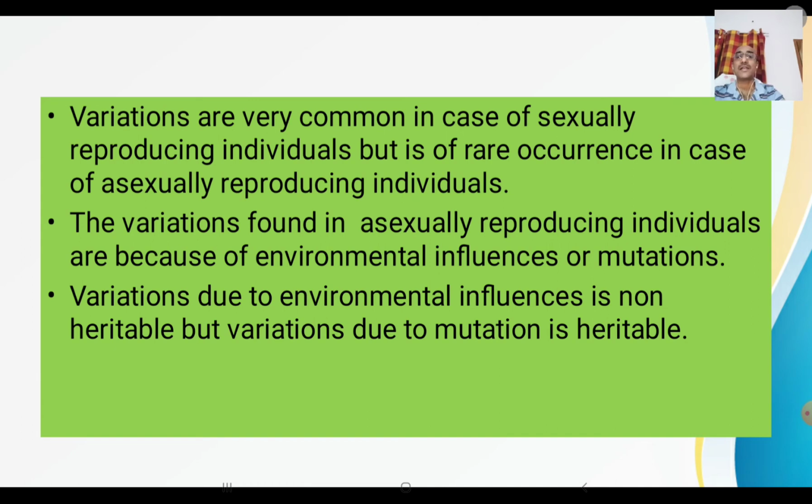Another term that is associated with asexual reproduction is clone. You have heard about the term clone, isn't it? Clones are the offsprings produced because of asexual reproduction. We can say that the term offspring can be used for sexually reproducing individuals, whereas clones can be used for asexually reproducing individuals. These clones are similar in characters with each other and as well as with the parents.